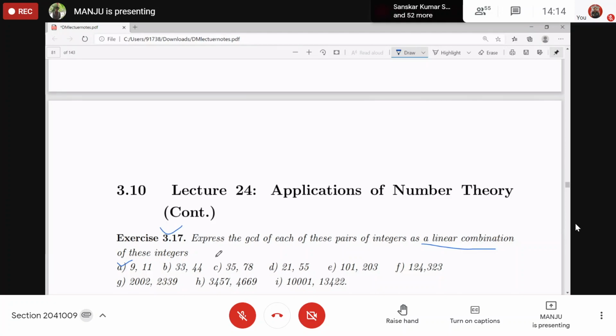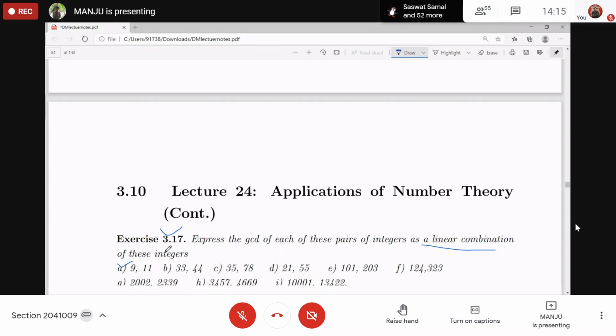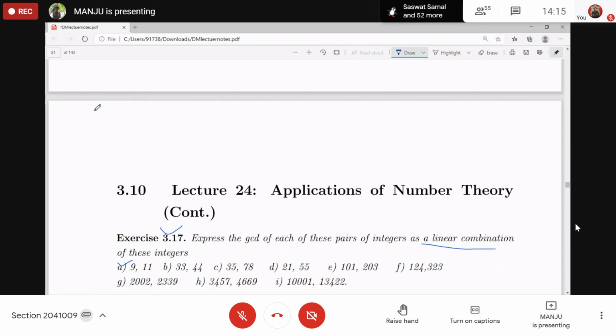First step of the Euclidean algorithm for 9 and 11, tell me. 11 equals 9 into 1 plus 2.